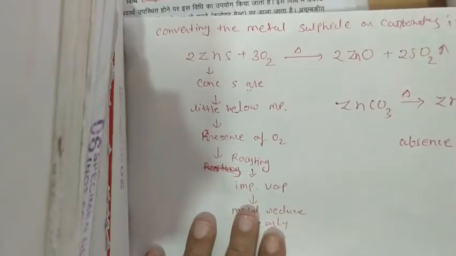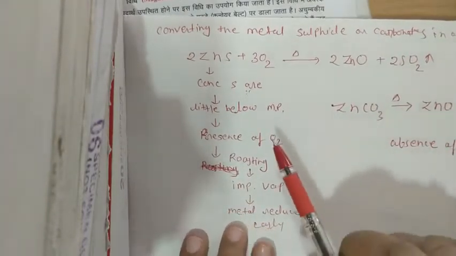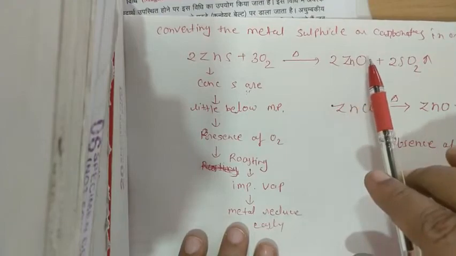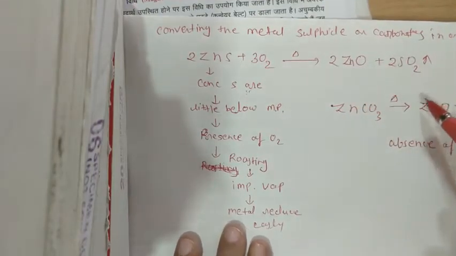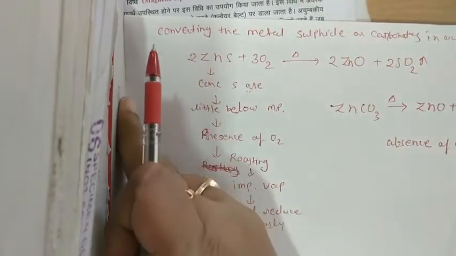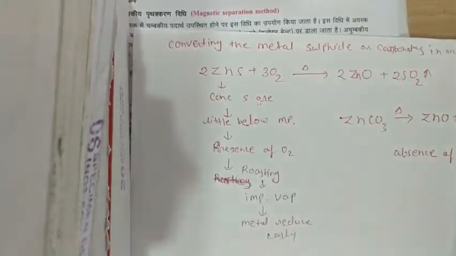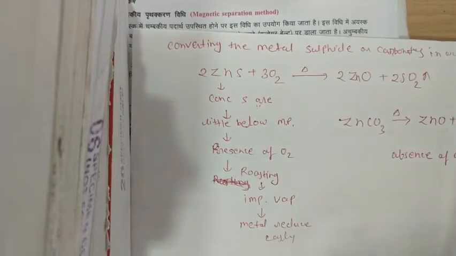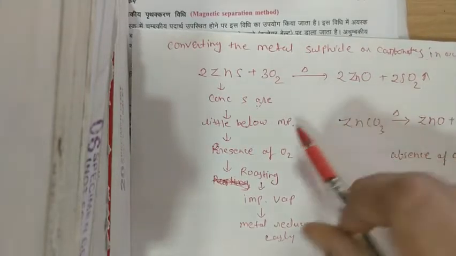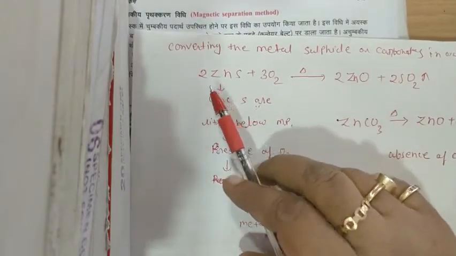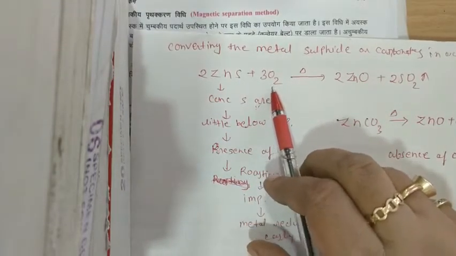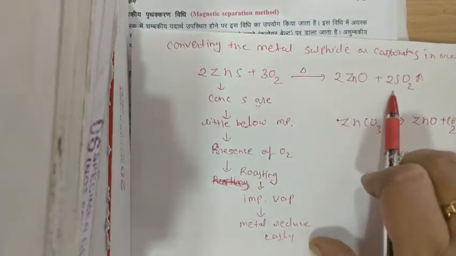So guys, the next portion is converting the metal sulfide or carbonate into oxides. The sulfide or carbonate metal is converted into the oxide metal. See, this is zinc sulfide. When it reacts with oxygen, it forms zinc oxide and sulfur dioxide.